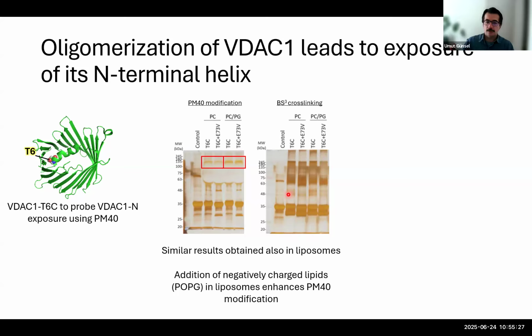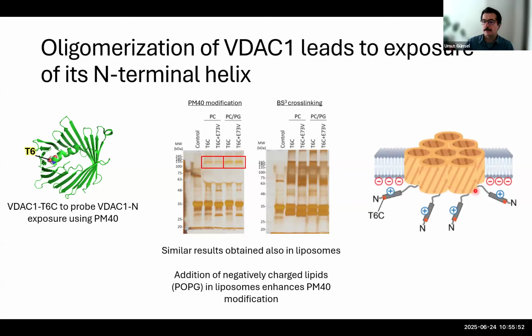And again, to come more close to the cholate state, we also added a negatively charged lipid, POPG, in our liposomes, and we found that in this case the exposure of the N-terminal helix is increased, actually confirming our model that oligomerization of VDAC in the membrane is inducing the exposure of its N-terminus, and negative charges on the lipid surface seem to have a stabilization effect in this conformational change.